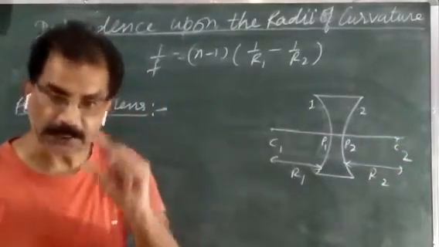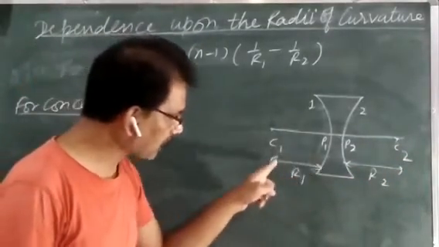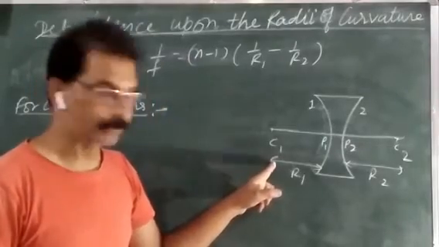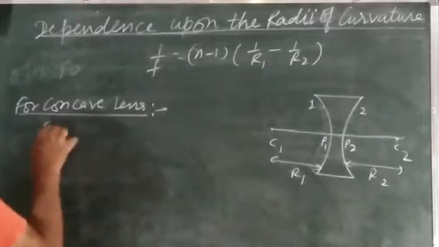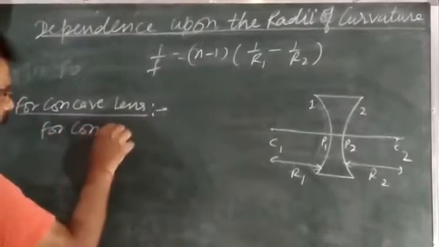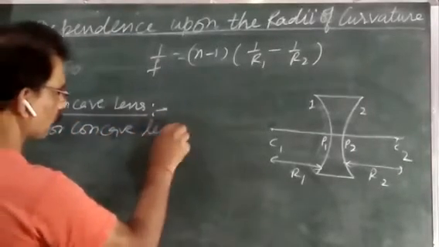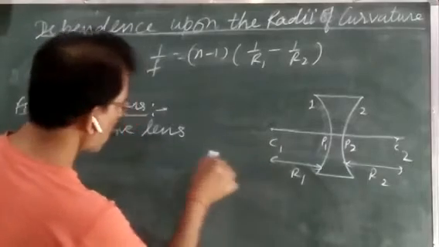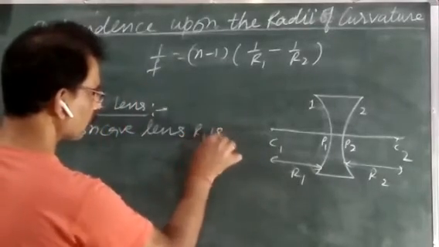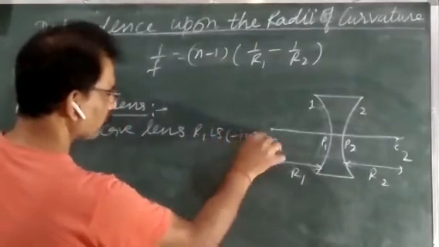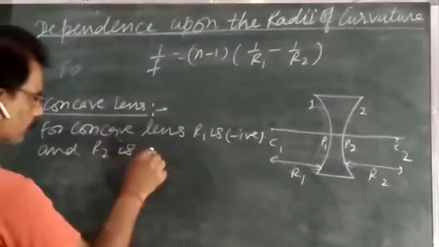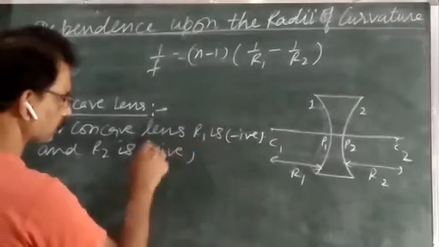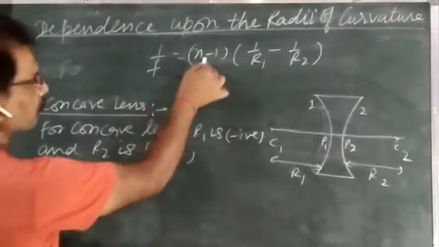When you take the sign convention, then this R1 is taken with what sign? Negative, and R2 is positive. So for concave lens, R1 is negative and R2 is positive.